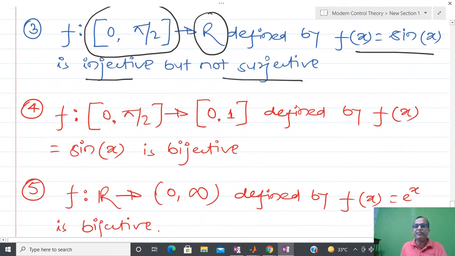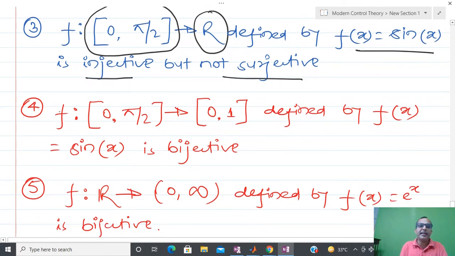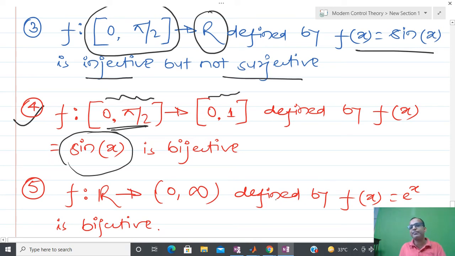And after that, if I define it like this, then that becomes bijective. That means it is one-to-one and onto. It means that sin x you can use as some kind of transformation also, if you limit your analysis to this particular domain, and whatever image space comes into the picture also lies in 0 to 1 only.